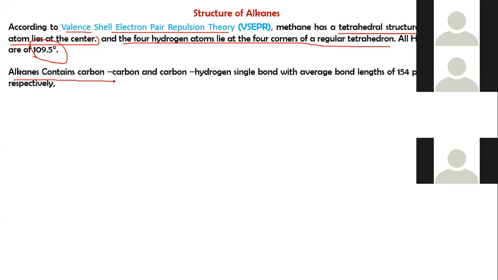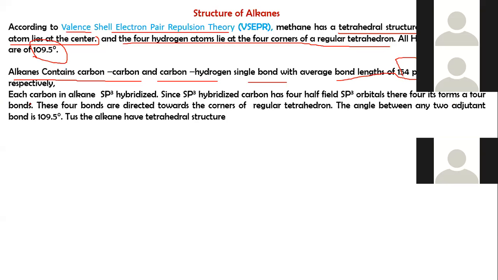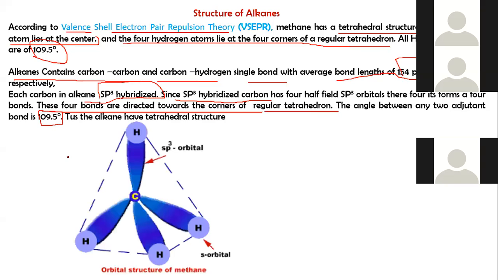Alkane contains carbon-hydrogen single bonds with an average bond length of 154 pm and 108.7 pm respectively. Each carbon in alkane is sp3 hybridized. Since an sp3 hybridized carbon has 4 half-filled sp3 orbitals, it forms 4 bonds, and these 4 bonds are directed towards the corners of a regular tetrahedron, and the bond angle is 109.5, called the tetrahedral angle. Thus, alkanes have a tetrahedral structure.